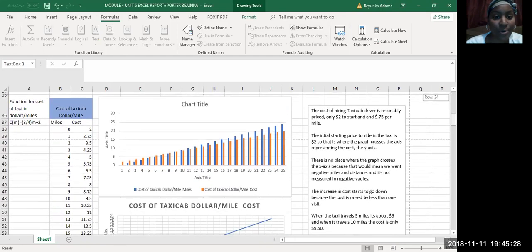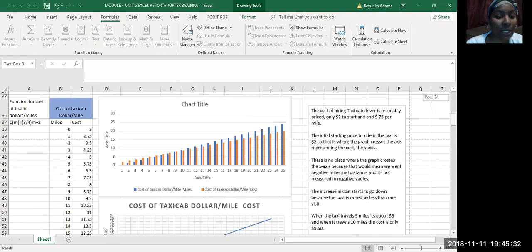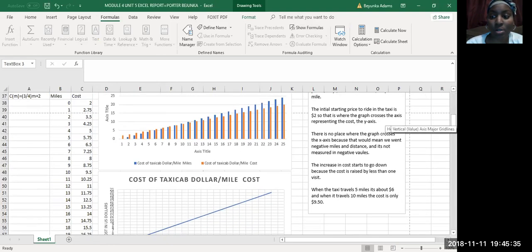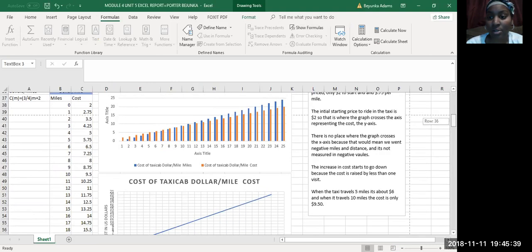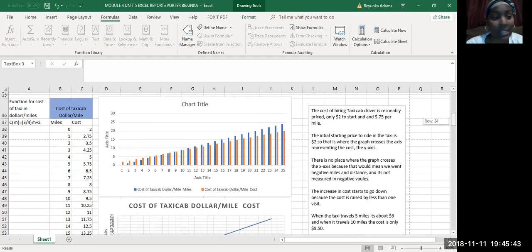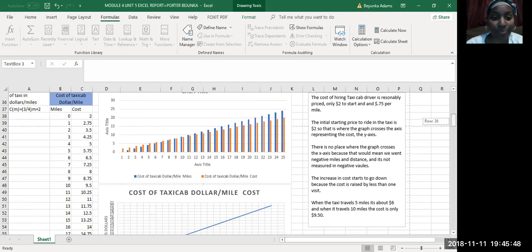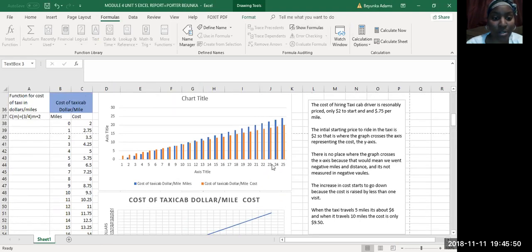So number 2, see here. I know Miss Benzie, you told us to use a different title. So what I did was I used a taxi cab, right? All right, so right here it shows the cost of taxi cab $1 per mile cost, and the table over here shows the mile cost and the cost of taxi $1 per mile.